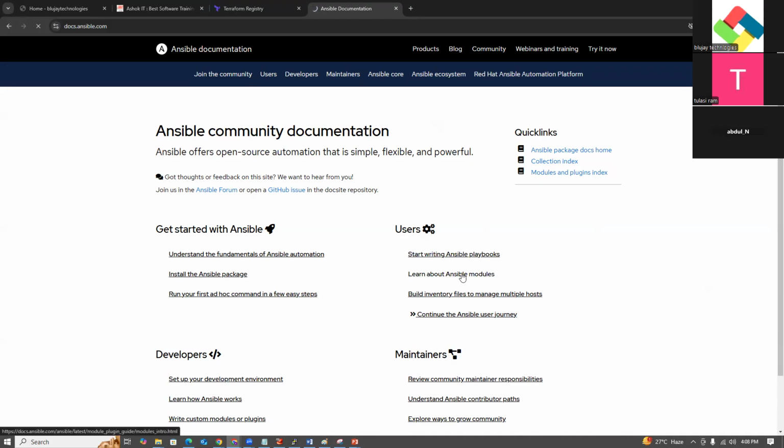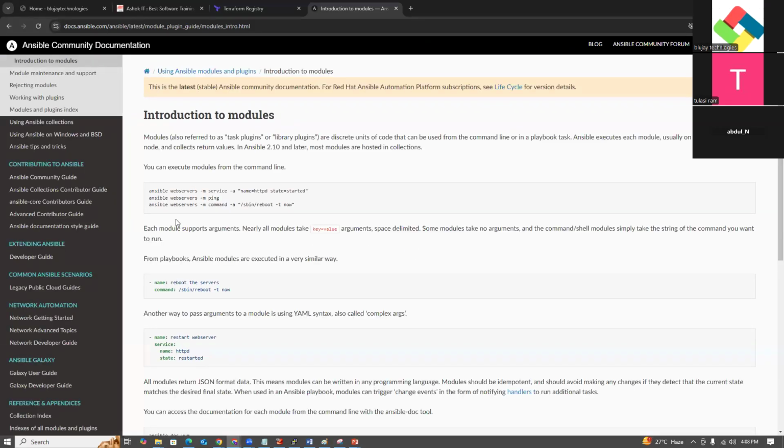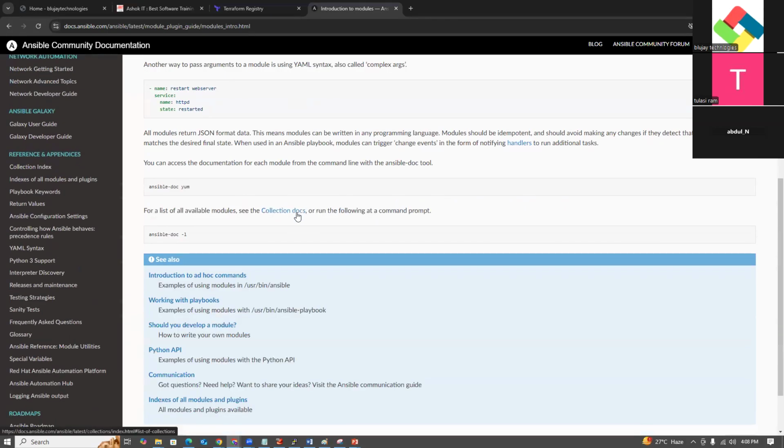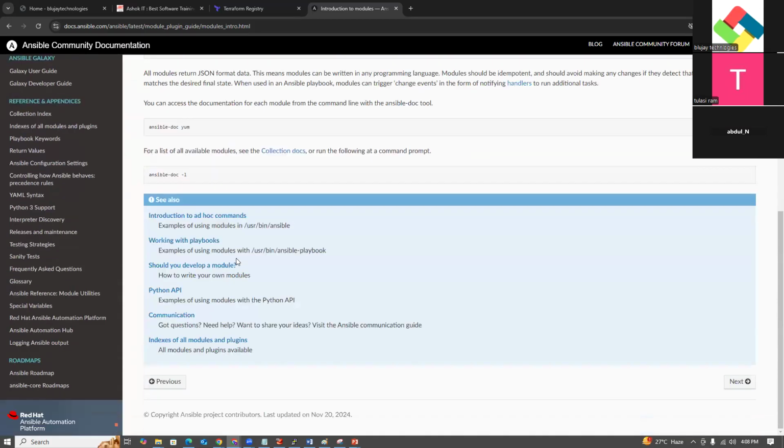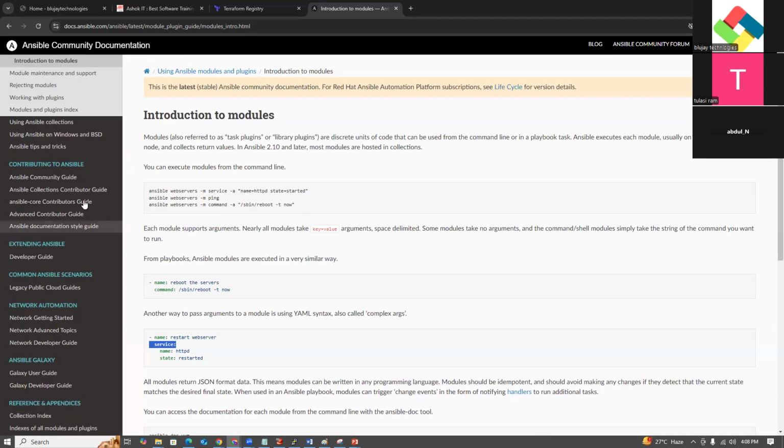So learn about the Ansible modules. All the modules are here, for example the service module. Modules, working with plugins, modules and plugins.